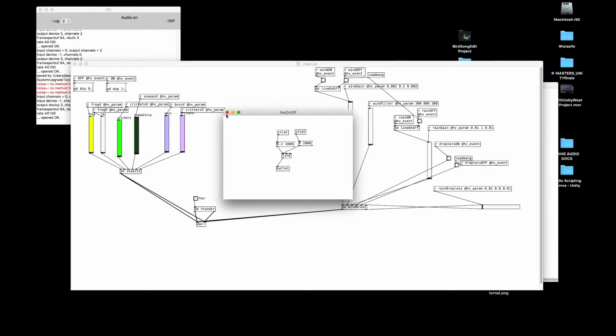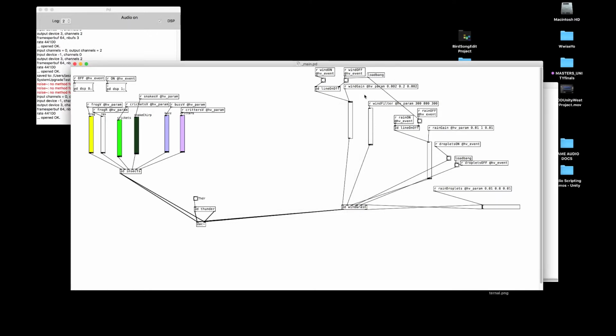So there's your wind, and the wind filter. And so I should be able to just hit that off.